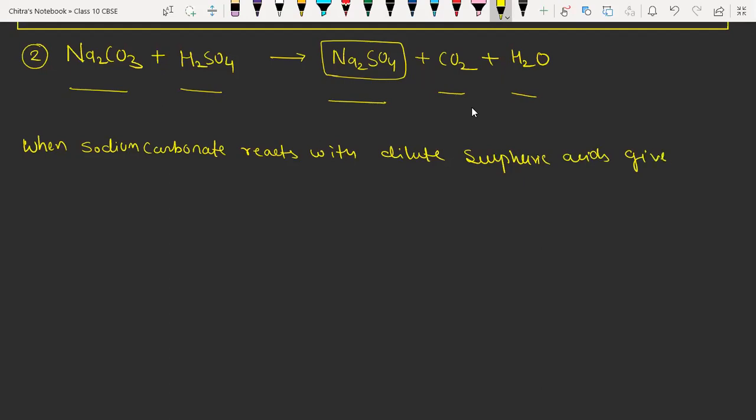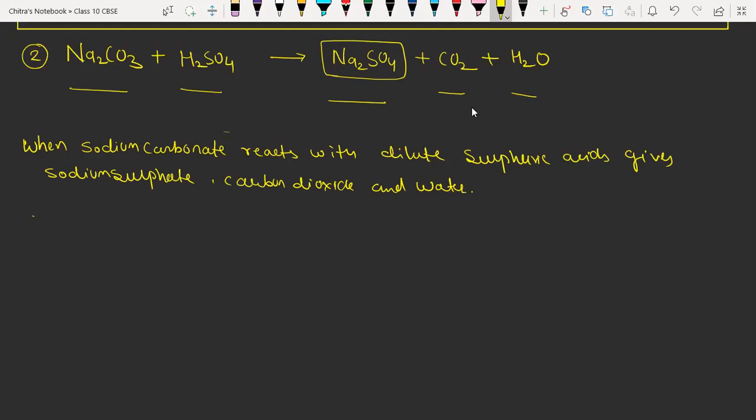it gives sodium sulfate, carbon dioxide, and water. Here carbon dioxide and water are the byproduct. So this is the second example.